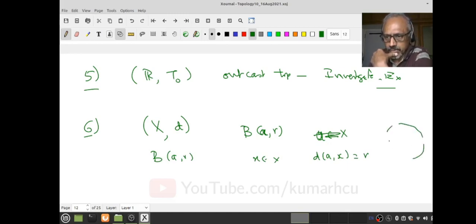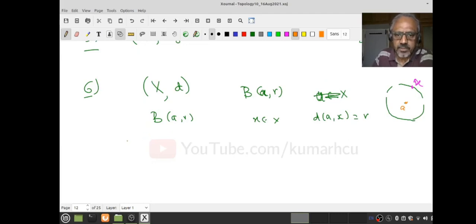I have this open ball, and my x is going to be exactly at distance r. This is x, and this is my a. I want to know whether x is always an adherent point of the open ball B(a, r). We want to know this.